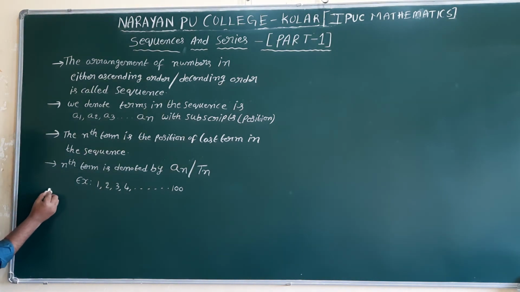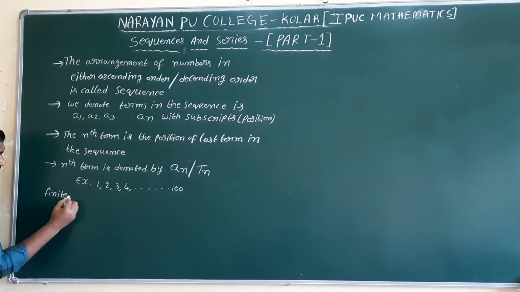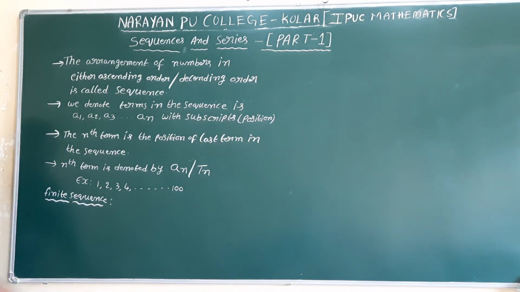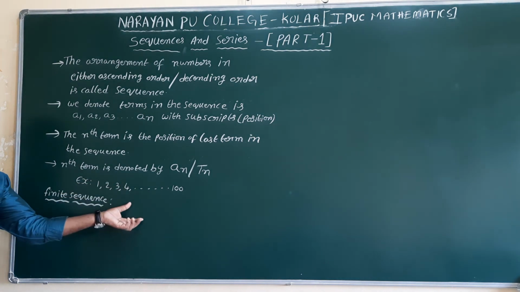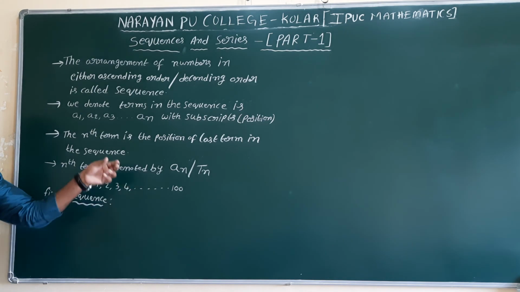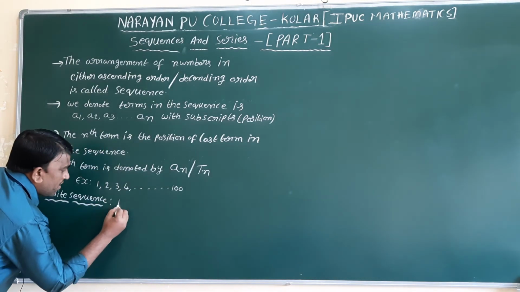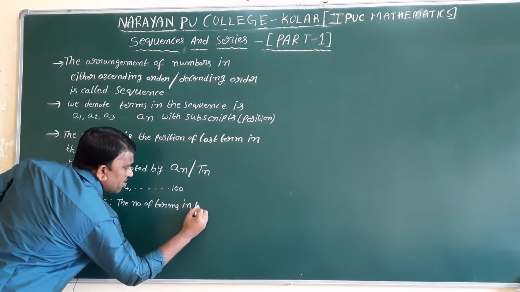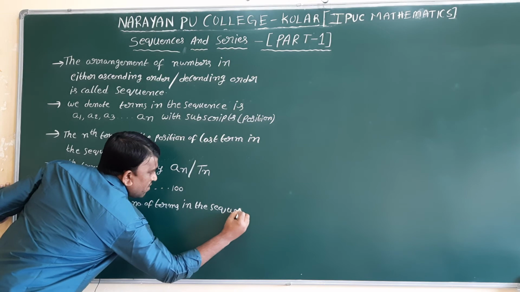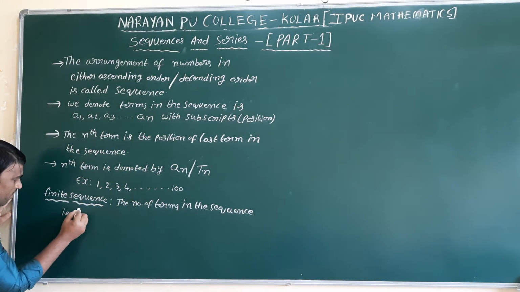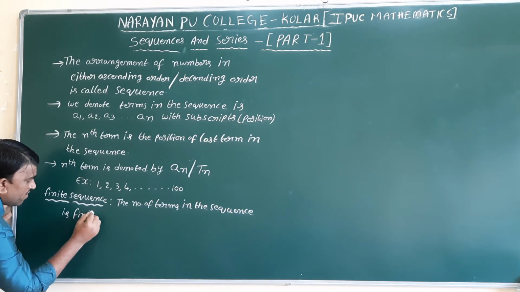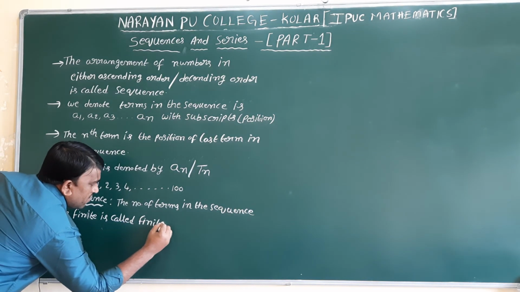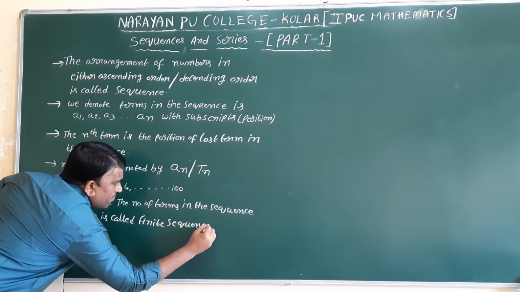Now in that sequence, there is the finite sequence. A sequence in which the number of elements is countable, or finite, is called a finite sequence.